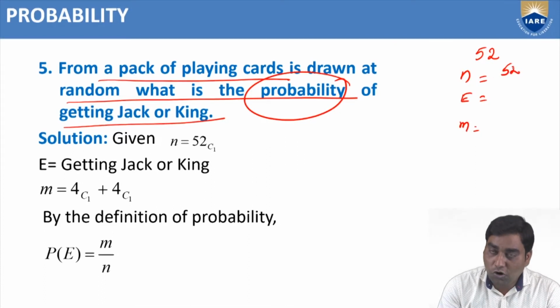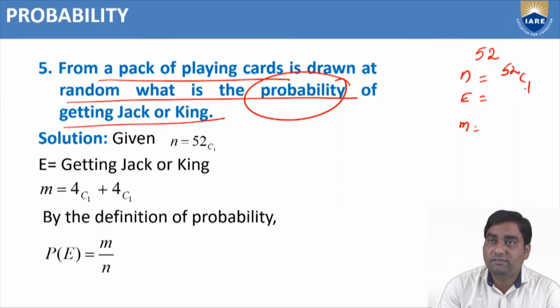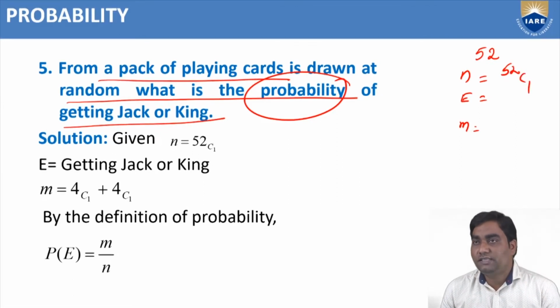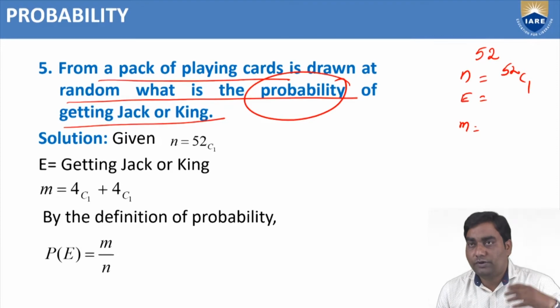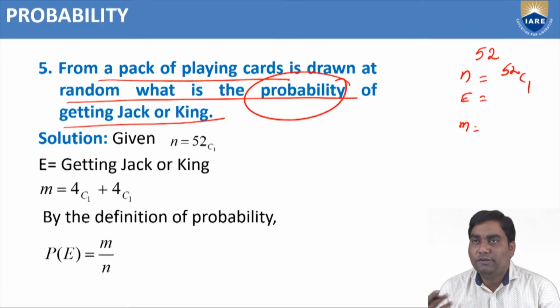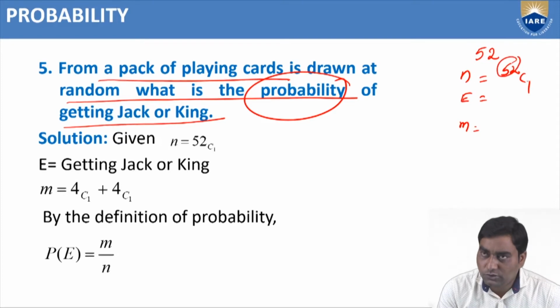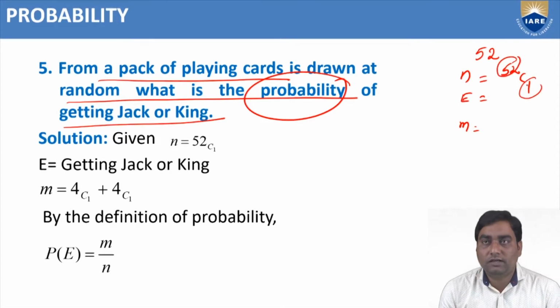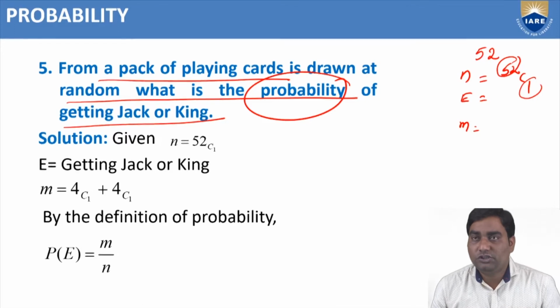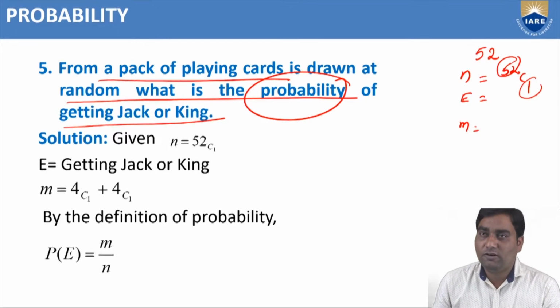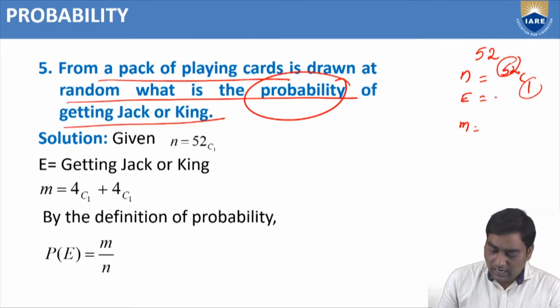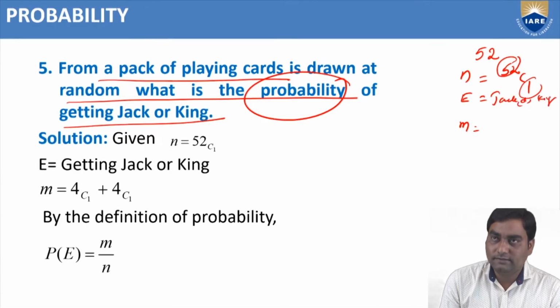Out of 52, how many cards are we going to draw? Only 1 card. So, 52C1 ways. The way of choosing cards from a number of cards is by using the formula nCr. So out of 52 cards, we are going to choose only one card in how many ways? 52C1 ways. That's why n equal to 52C1. And E equal to jack or king.